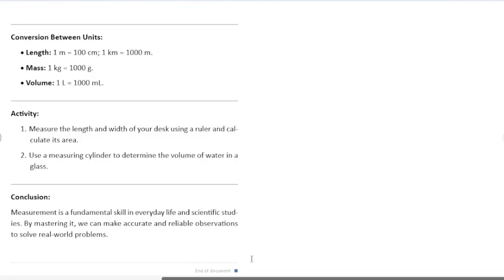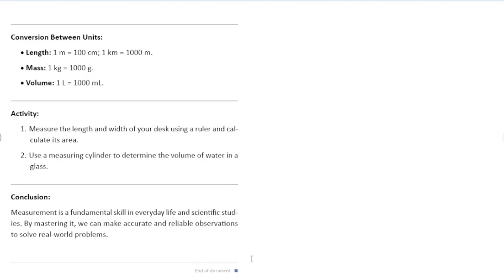Now let's have a look at how to do some basic conversions related to measurement. So for length, 1 meter is equal to 100 centimeters, and then 1 kilometer is equal to 1,000 meters. This is very important, and you need to know how to convert between millimeters, centimeters, decimeters, meters and kilometers if you want to make your calculation life simple for you. You also need to know the mass conversion. So 1 kilogram is equal to 1,000 grams.